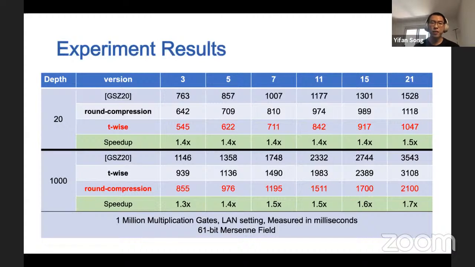Our experiments show that when using the proper variant, our protocol is about 1.4 times faster than the protocol in GSD20. We also note that when the circuit depth is 20, our TWS variant works better than our round compression variant. When the circuit depth is 1000, our round compression variant performs better. In reality, we can choose the proper variant based on the circuit depth.